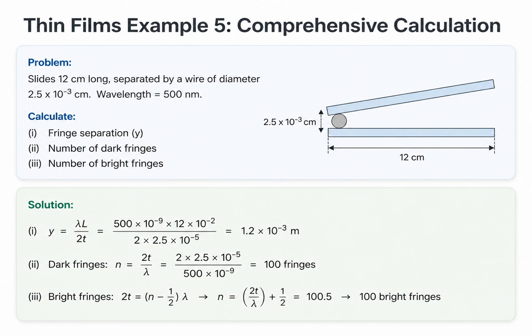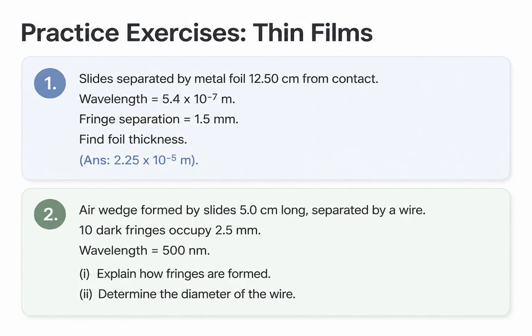Finally, for the bright fringes, we use the condition 2t equals n minus 1/2 lambda. Solving for n gives us 100.5, which means 100 full bright fringes fit within the wedge. Here are two practice exercises for thin film interference. The first is a straightforward calculation to find the thickness of a metal foil acting as a wedge spacer, given the fringe separation and wedge length.